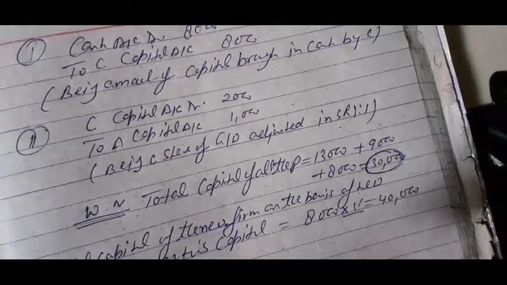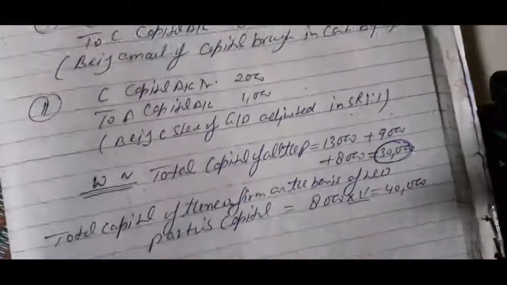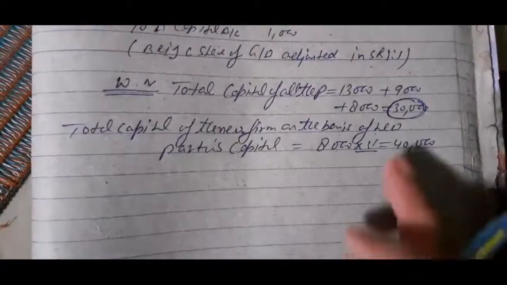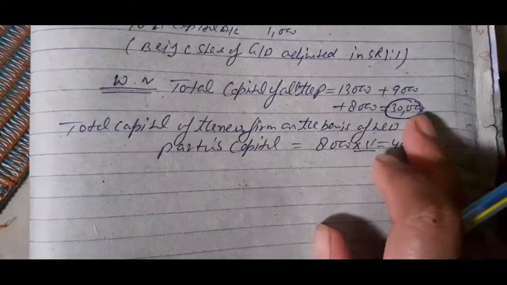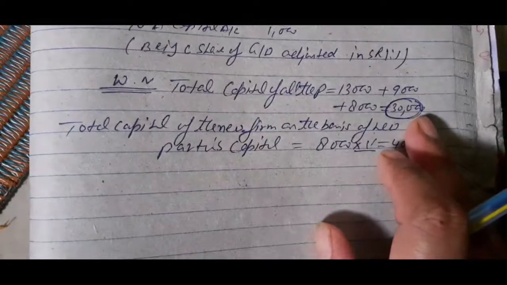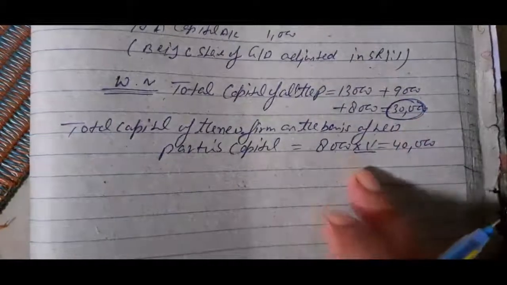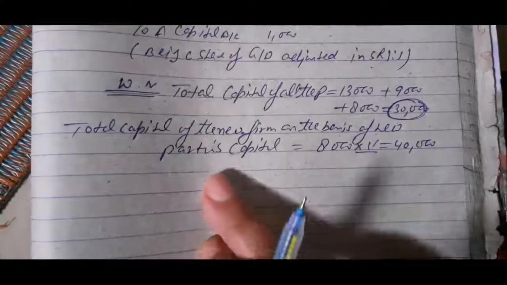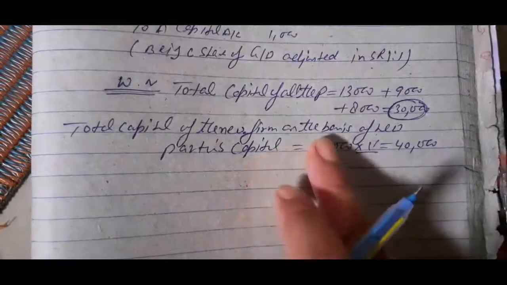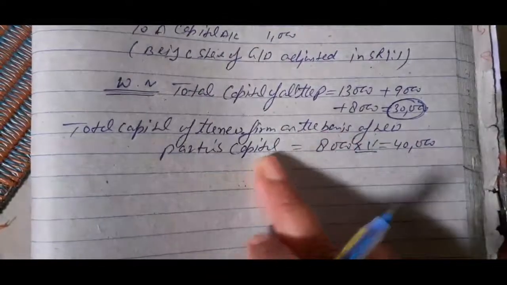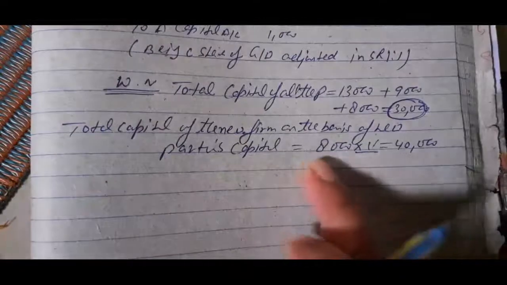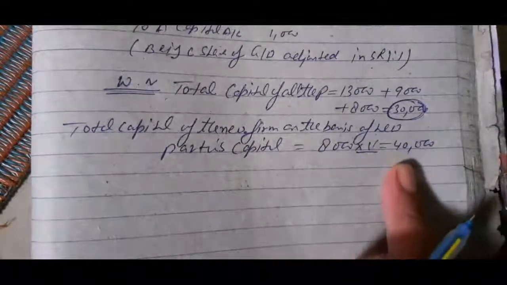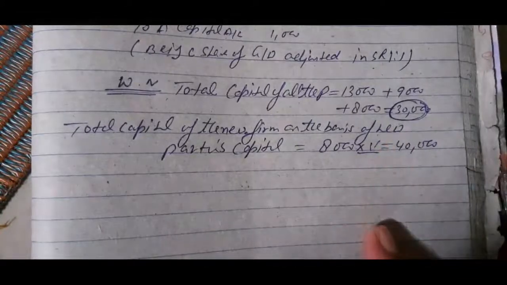So children, total capital of the new firm on the basis of new partner's capital. So children, this 30,000 is total capital which has been invested in the business, but C has been admitted and he brought 8,000 rupees as his capital. So total capital of the new firm on the basis of new partner's capital account, he has given 8,000 into 5 times is equal to 40,000 capital is total capital invested in the business.